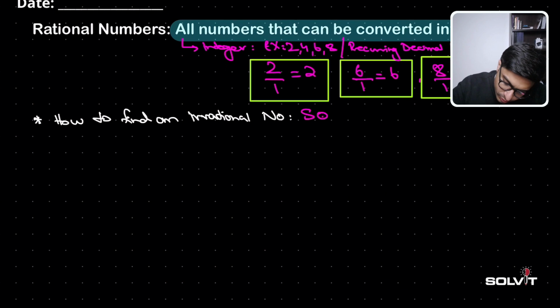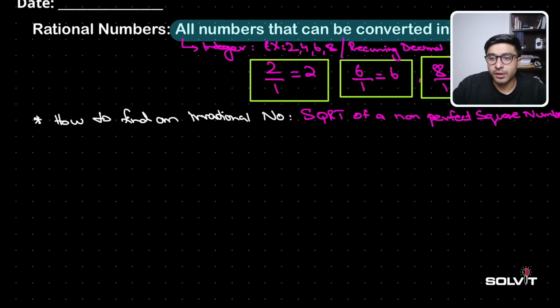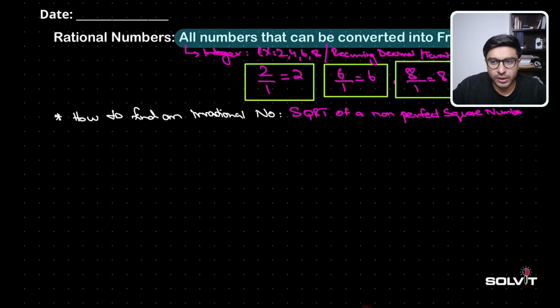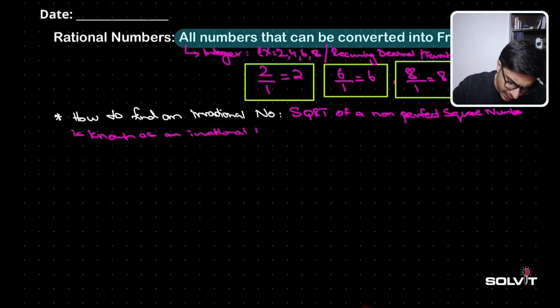The square root of a non-perfect square number is known as what? It is known as an irrational number, right? And how does that work?